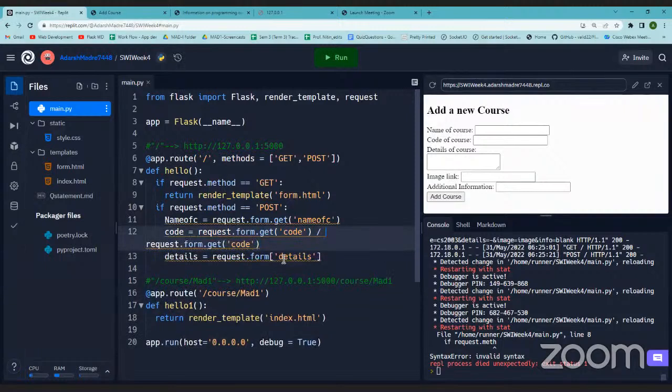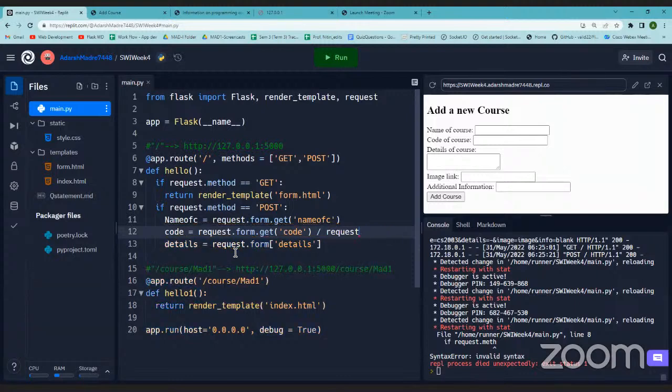This is just an alternative, right? Okay. So I'm just using code only, request.form, and instead of using this get method, I could have simply used this square brackets. The data type for everything will be in string only. Yeah. And if, for example, somebody enters a numerical value like age or something in a form, that will also be string.